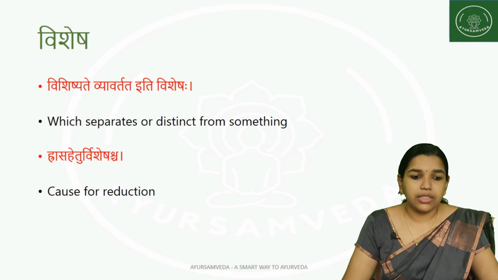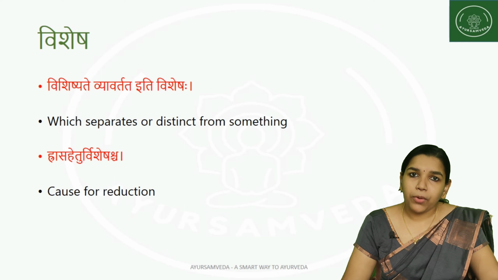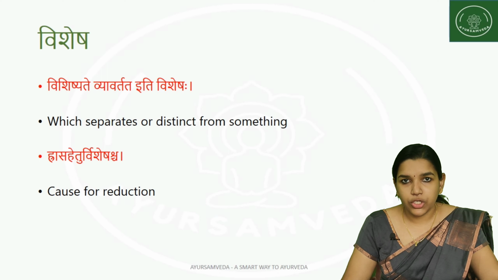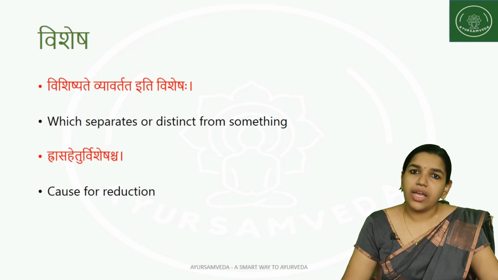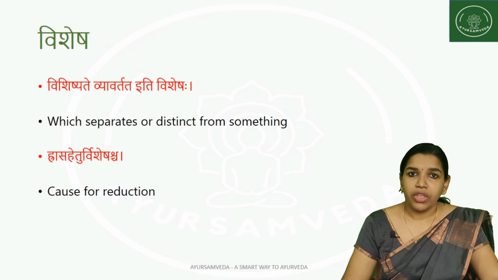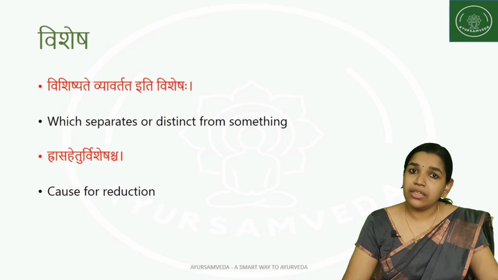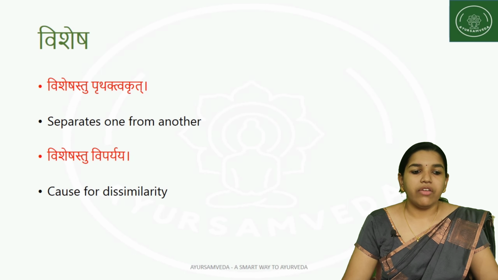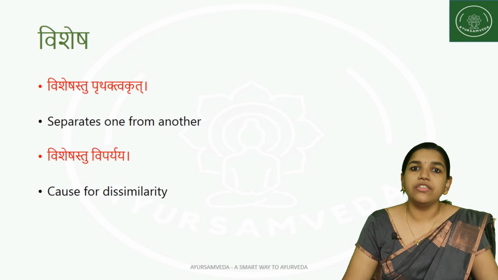Vishishyate Vyavartata iti Vishesha. So that property or entity which separates or distinguishes something from some other things is considered to be Vishesha. Hrasa Hetur Visheshascha. That which causes reduction is considered to be Vishesha. So Samanya helps in increasing something and Vishesha helps in reducing something. And Visheshastu Prithaktvakrit, that is, separating from something.